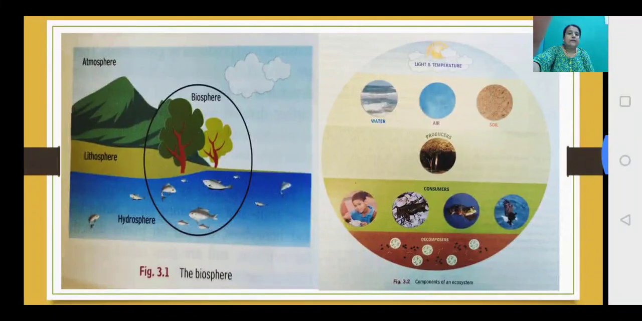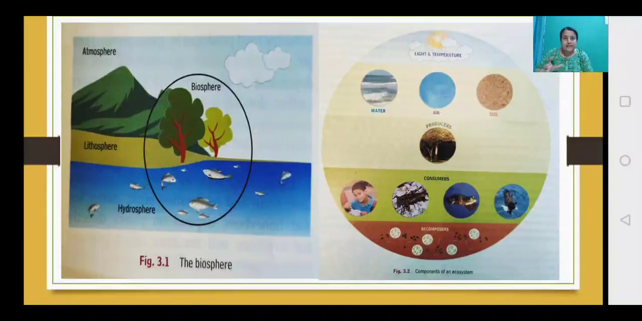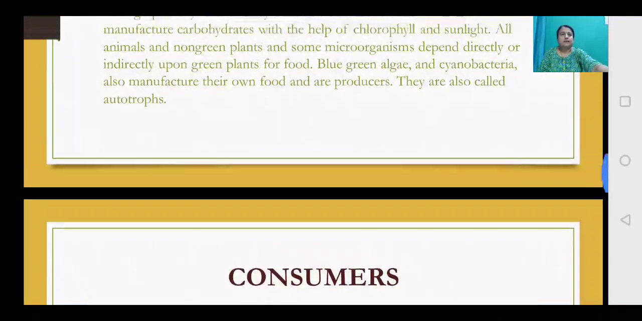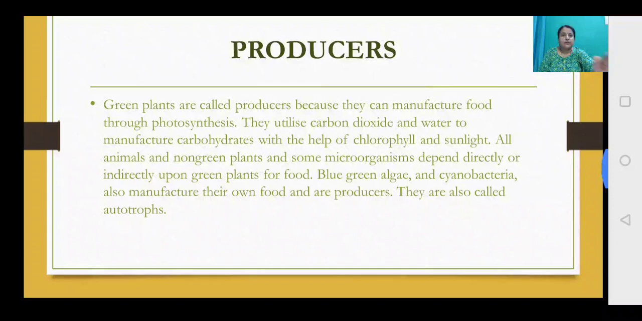Now you can see here in the figure, we can see the biosphere, the living world. Further we can see the atmospheric part, the lithosphere part and the hydrosphere part. So these are the different components of the ecosystem. Now, next is the producers. Since producers, you might have already studied in your primary classes.